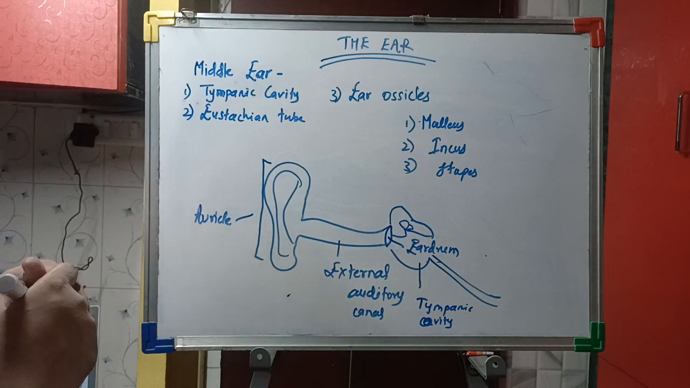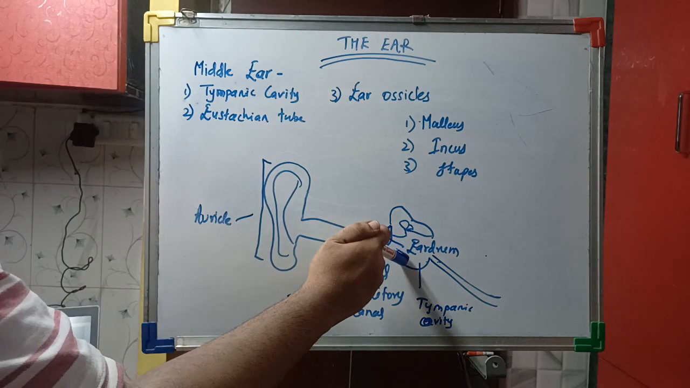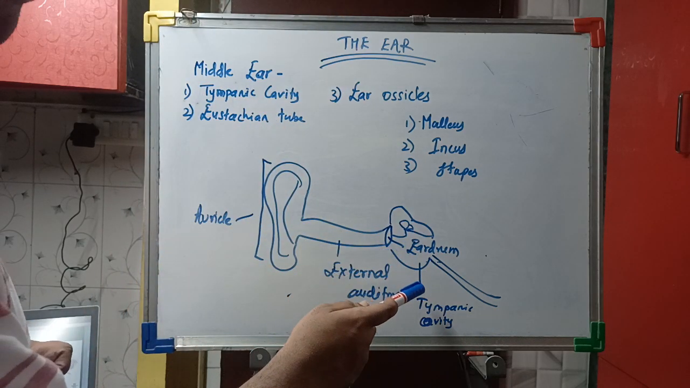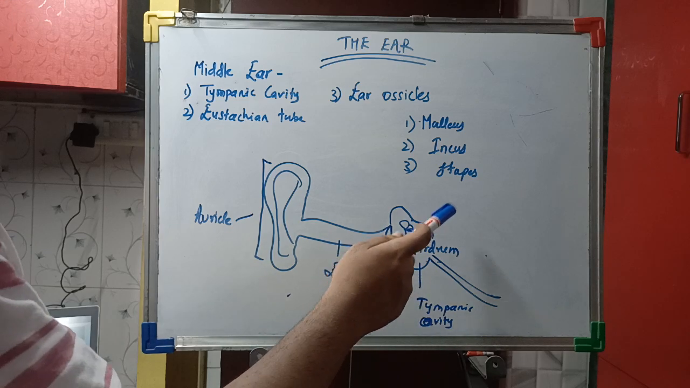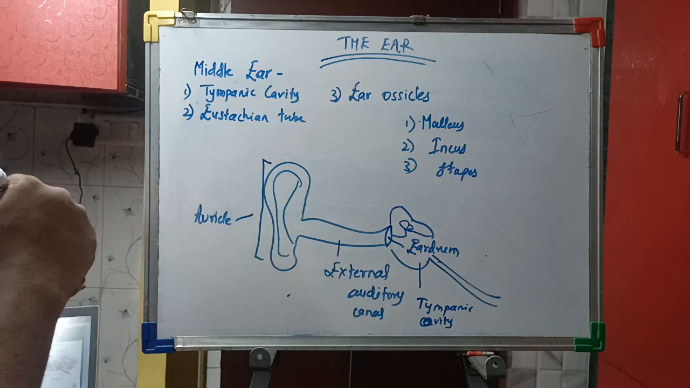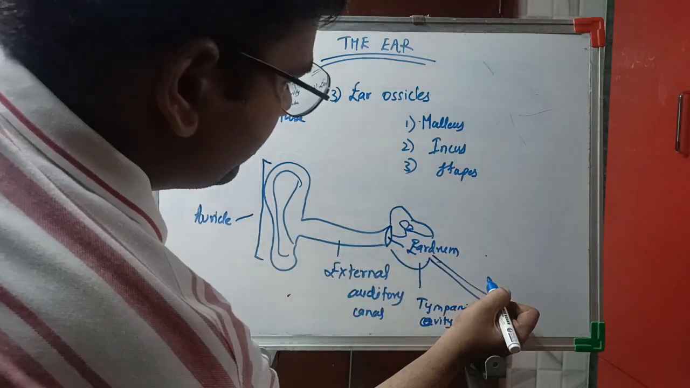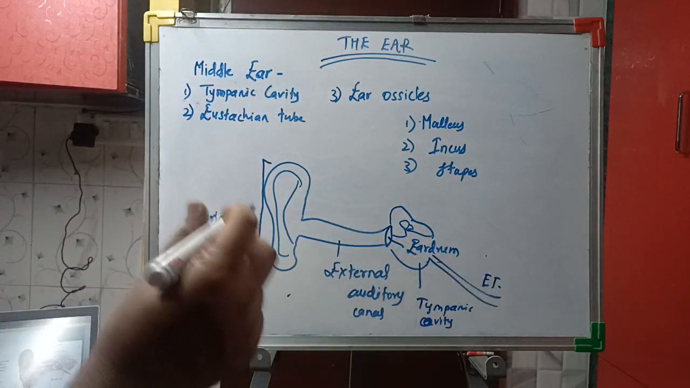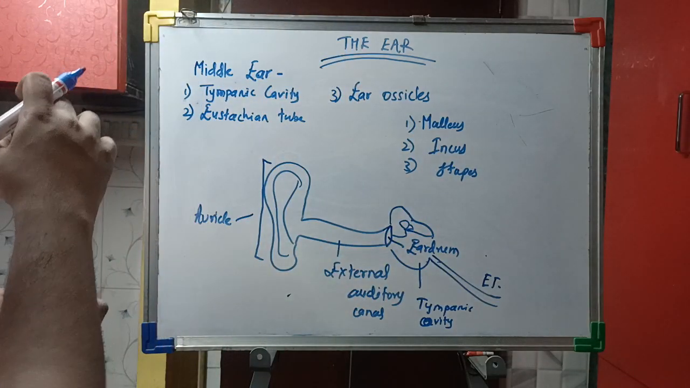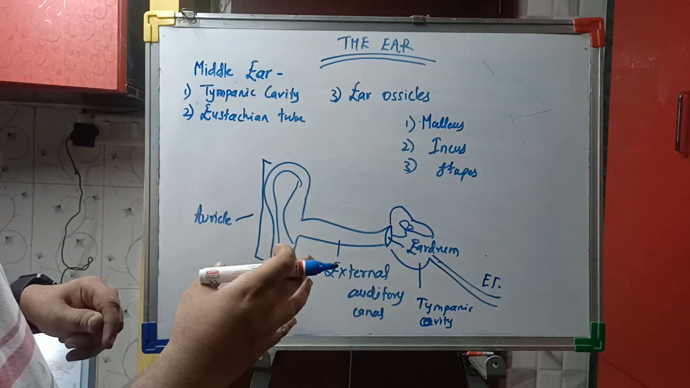The tympanic cavity is the air filled cavity which is separated from the external ear by the eardrum or the tympanic membrane, and from the internal ear by the bony ossicles, and it also consists of the eustachian tube. The second part is the eustachian tube. The eustachian tube is connected to the nasopharynx further. The function of the eustachian tube is to equalize air pressure on either side of the tympanic cavity.